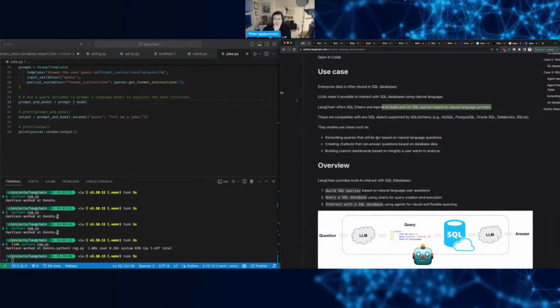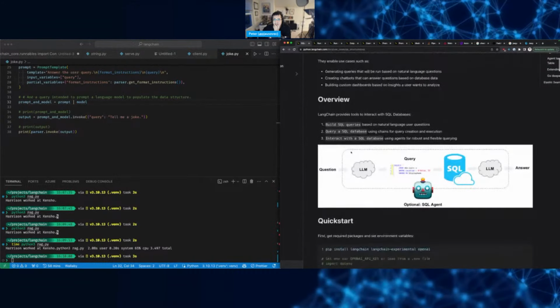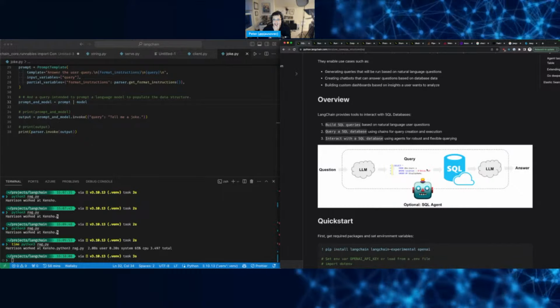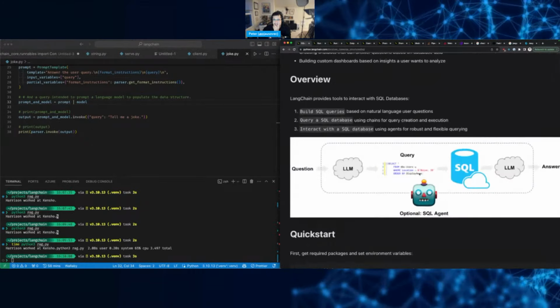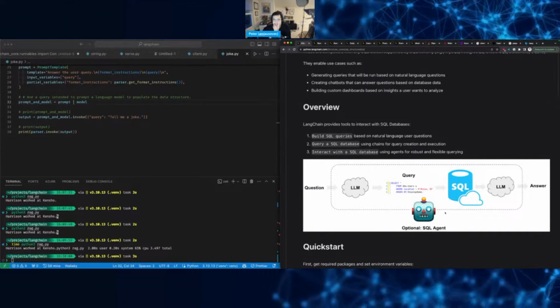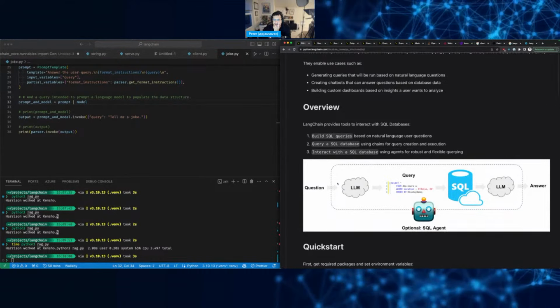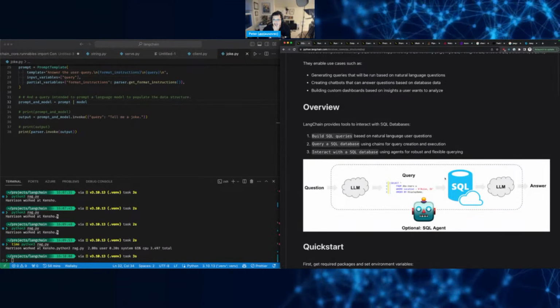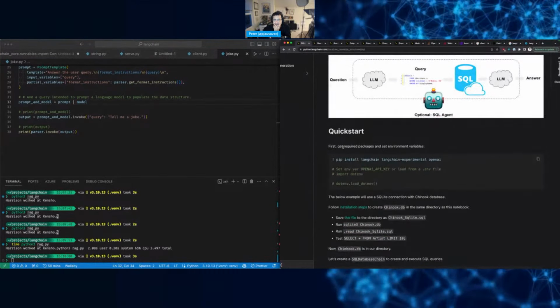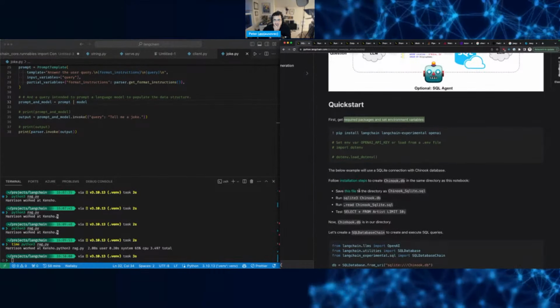So you can hook up an existing database, I guess, with your data. Yeah, it's actually going to query the database based on your query. So the LLM is going to go query it and then run it through the LLM again and then give you an answer. Get required packages.